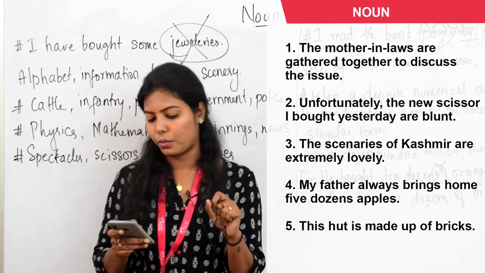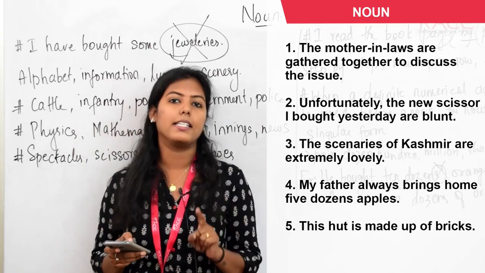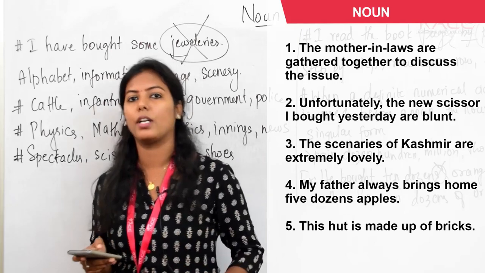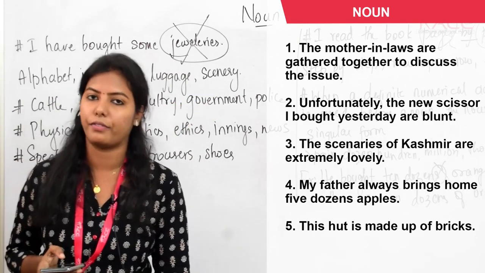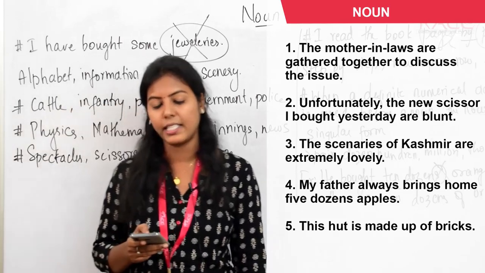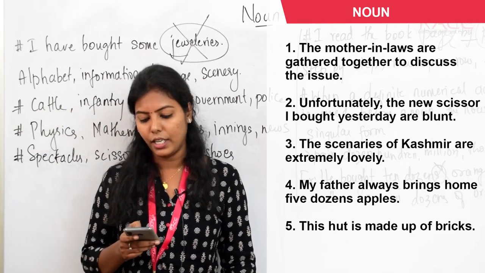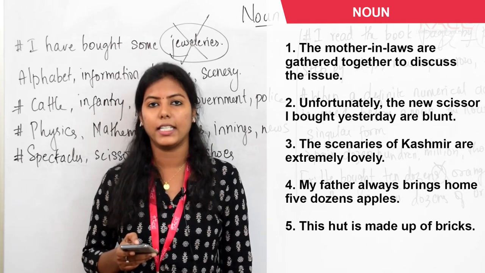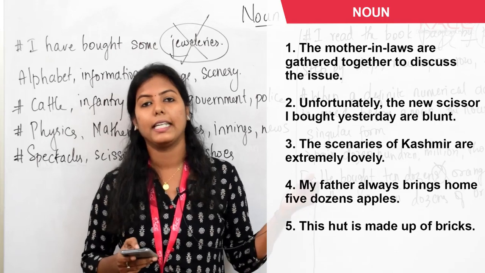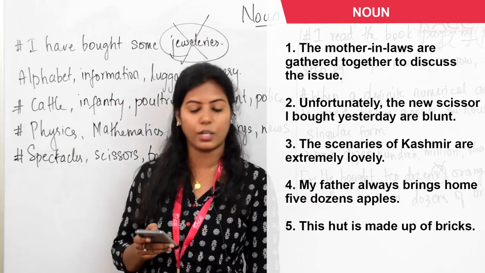Okay, next one. The sceneries of Kashmir are extremely lovely. Sceneries is very wrong. I already told you we have only the scenery, singular form. So you should replace sceneries by scenery. The scenery of Kashmir, then we cannot say are extremely lovely because scenery is singular. Then we have to use is extremely lovely.